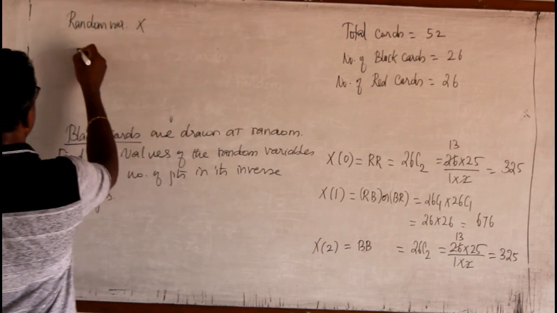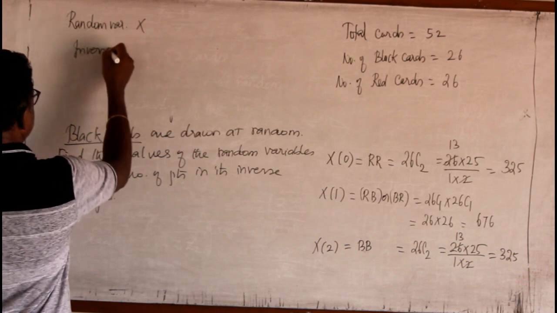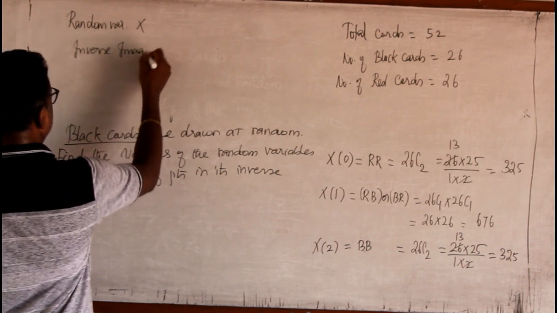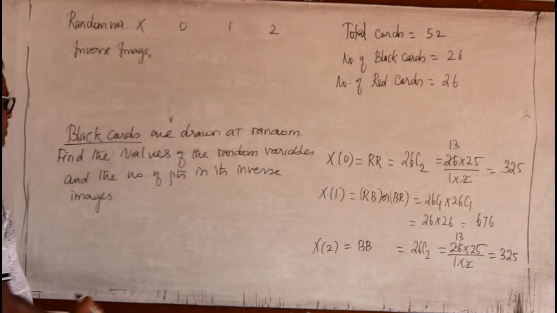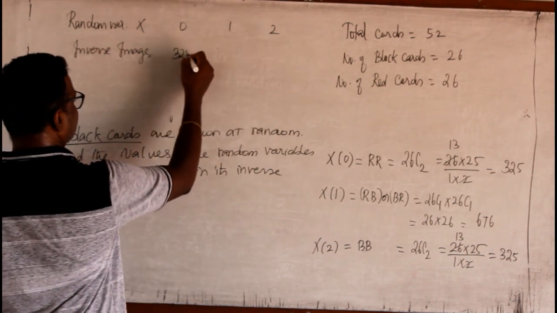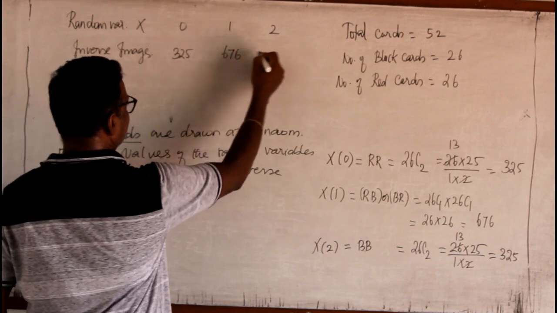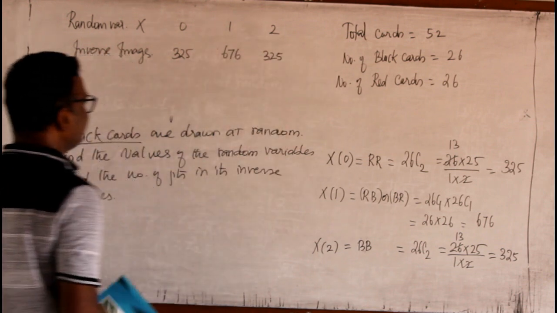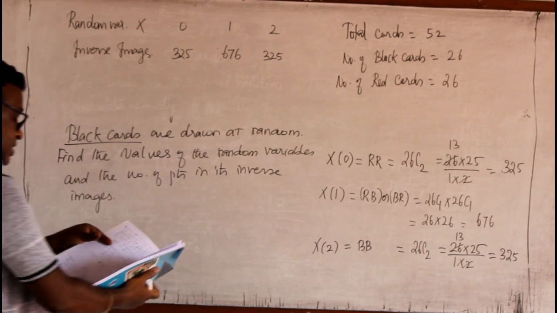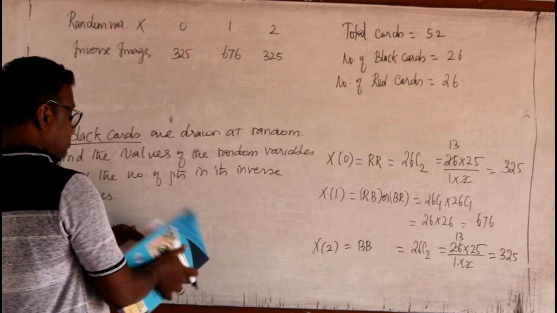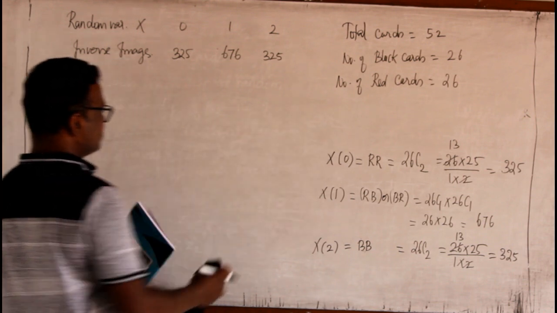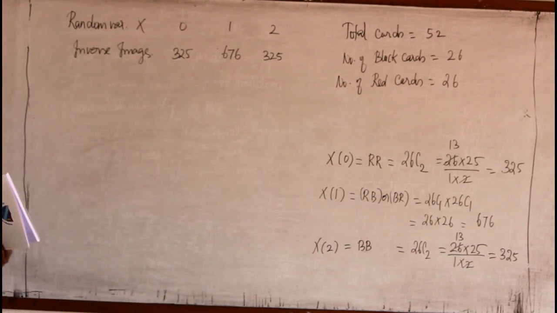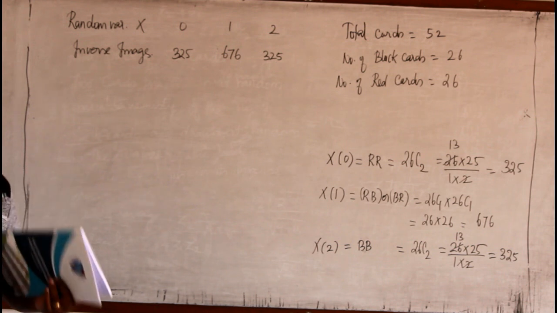That is our X. Inverse images. That is 0, 1, 2. Then it is 325 for 0, 676 for 1, and again 325 for 2. Then the total is not necessary. So with that, this problem is over. Now we should go for the third one.